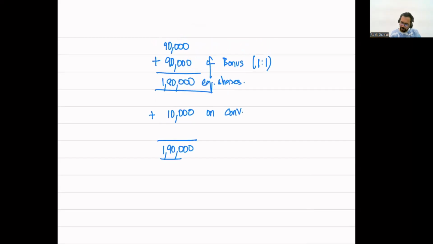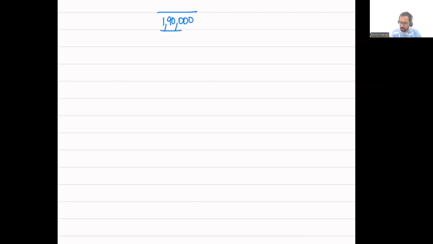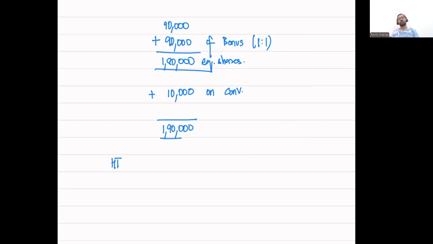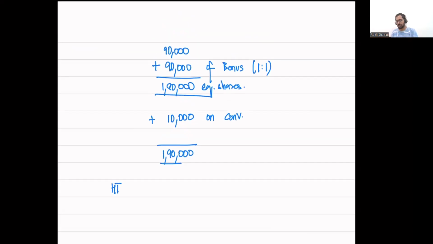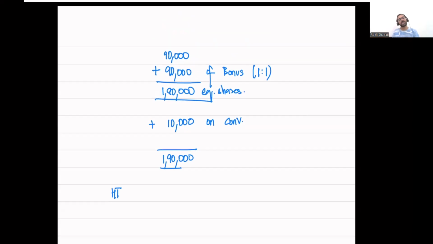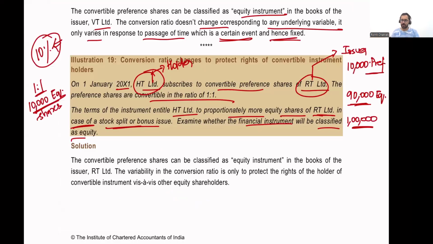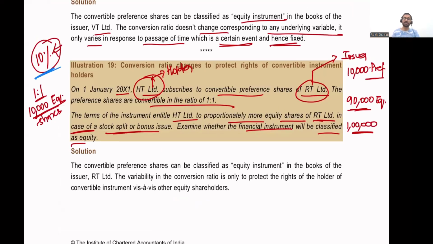Now, from HT Limited's point of view, at the time of subscribing to the preference shares, what it thought was it would have 10% ownership after the conversion.